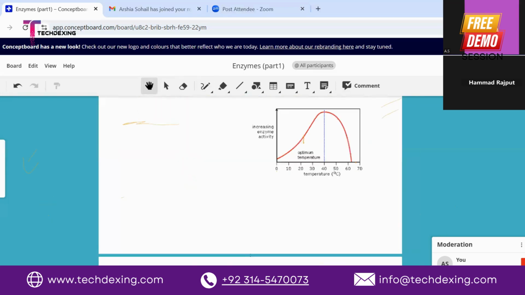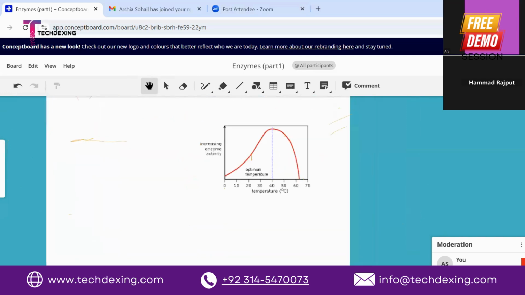Now we will discuss the factors affecting the enzyme. The first one is temperature. What will happen? You can see in the graph that the x-axis is temperature and the y-axis tells us about the enzyme activity. At 10 degrees Celsius the temperature is too low, and because of insufficient energy, the reaction rate is low. But as soon as the temperature starts increasing, the rate of reaction increases.